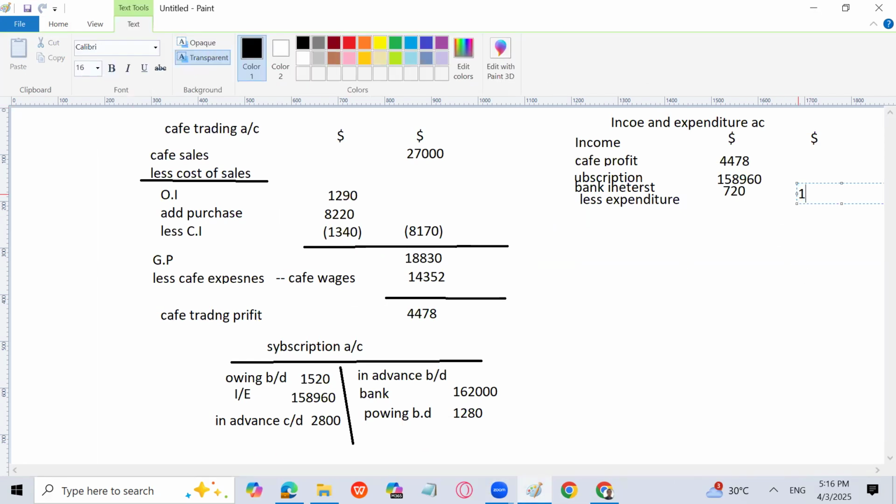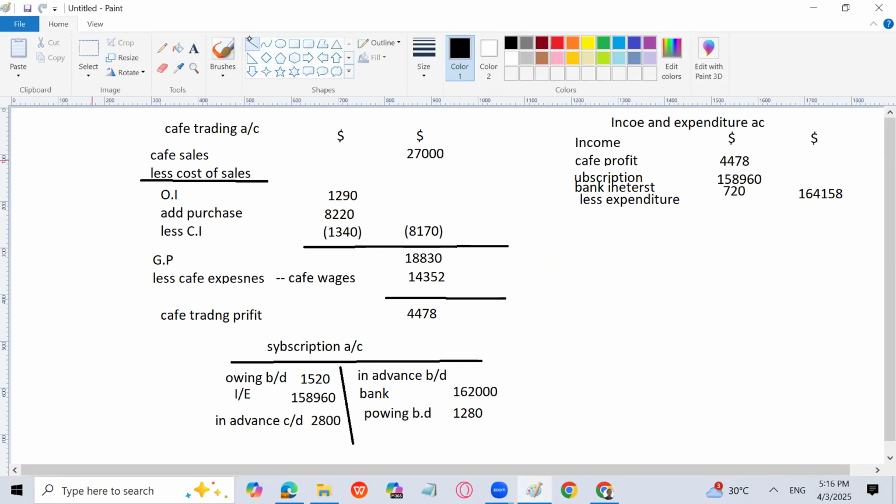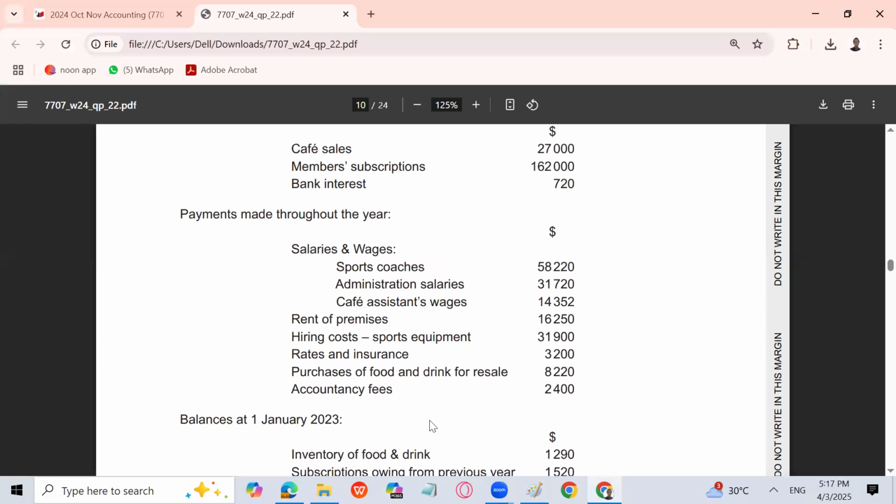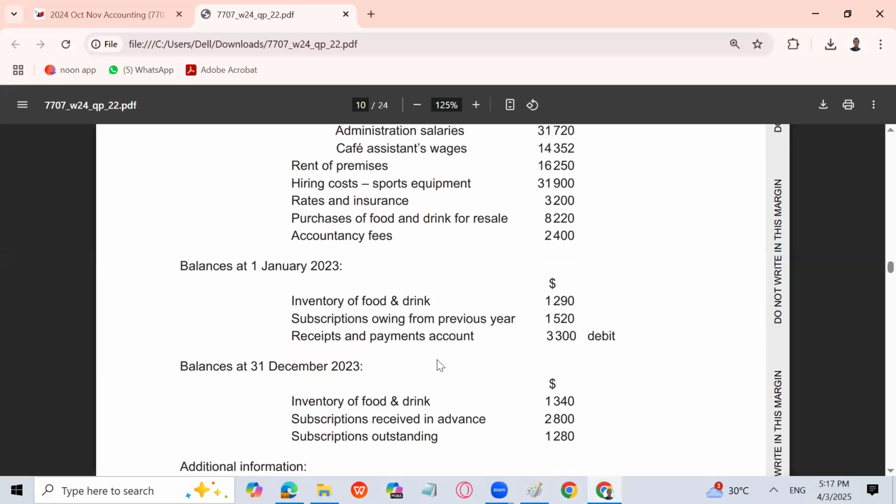Okay, one student asked a question here, I will explain that too. 164,158. One of the students has asked me, sir, don't you think that receipt and payment account will also come here? It is written receipt and payment account. Beta, receipt and payment account is basically a cash book. It's a cash account. It shows that we have a debit balance of cash at the start of the year, 3,300. That's it. It has nothing to do with the income and expenditure or subscription account. So that is meaningless. Next, now the expenses are going to be accountancy fee 2,400. I'll write here.